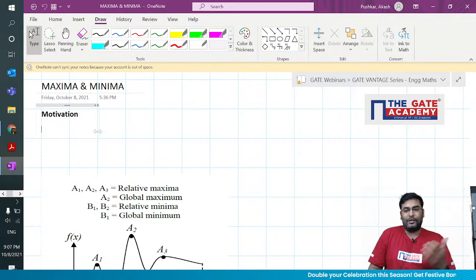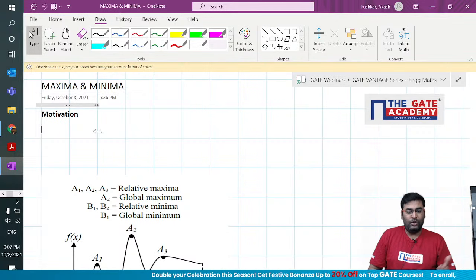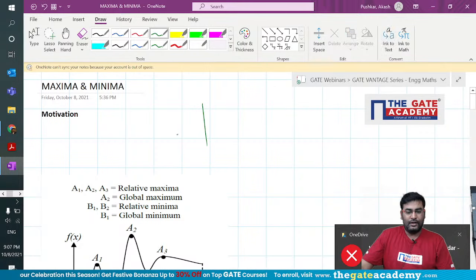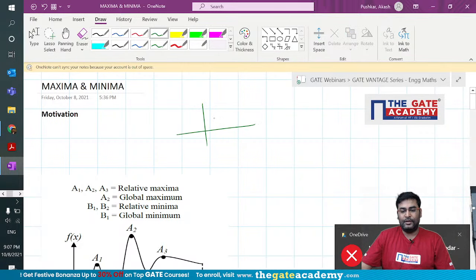If I can take an example, computer science guys are using the gradient descent algorithm, which a lot of the time people use to solve optimization problems.